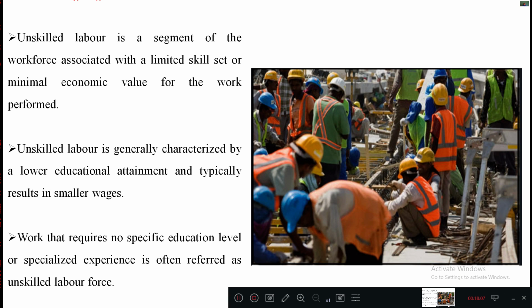So they will be working under the skilled laborers. For example, if skilled laborers tell them to bring something, according to their suggestions and guidance they work under them. That is the major difference between skilled and unskilled laborers. Skilled laborers know what exactly they need to do, how exactly they need to do it, and what resources are required to carry out that work. So each and everything will be known to the skilled laborers, and they have certain knowledge about that particular work.